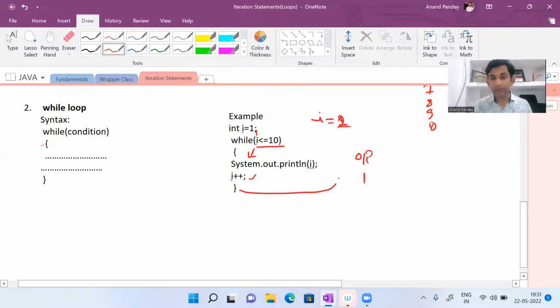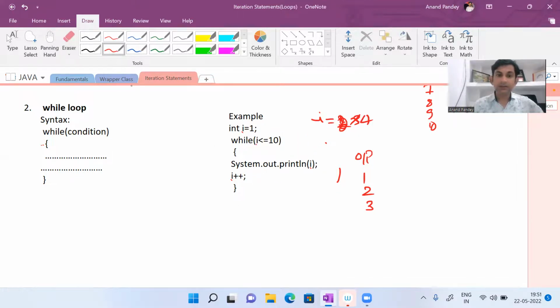Then from the closing of the loop, control will come back to here. And please be careful here, I have not written semicolon. Do while loop का semicolon था while के आगे. यहाँ while के आगे semicolon नहीं है. Now condition is true. Again, the condition is true. So control will go inside the loop. The value of I will be printed. Then because of I plus plus, I will be 3. Then again, from the closing, control will come back to here. Condition true. Then again the statements written within while loop will be executed. Means the value of I will be printed, that is 3. Then I plus plus, I will be 4. And then so on like this.